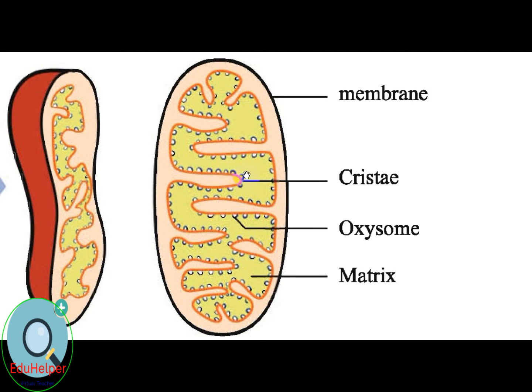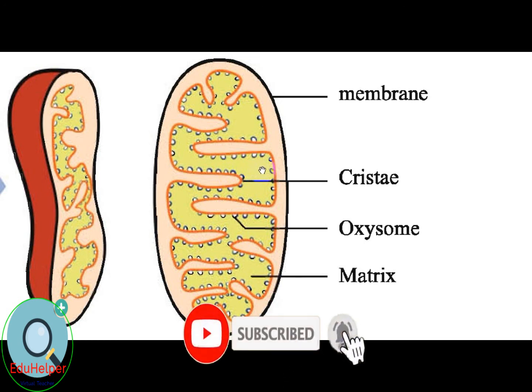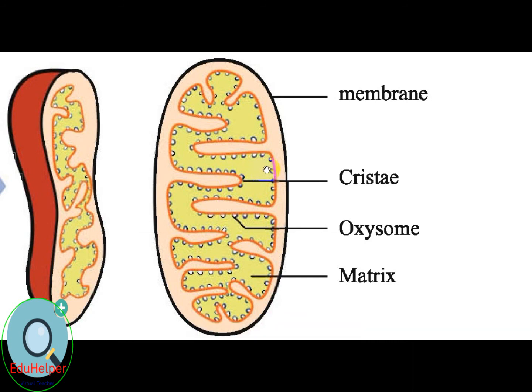The inner membrane of mitochondria contains the electron transport system and the ATPase complex. The electron transport system generates a proton gradient and the ATPase complex uses the proton gradient to produce adenosine triphosphate from adenosine diphosphate. The main function of mitochondria is the production of energy in the form of adenosine triphosphate.